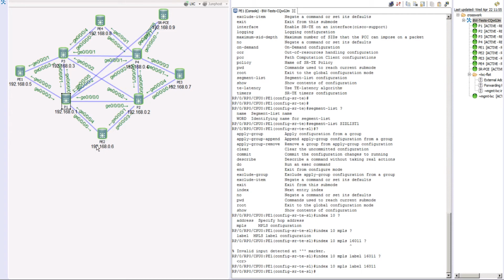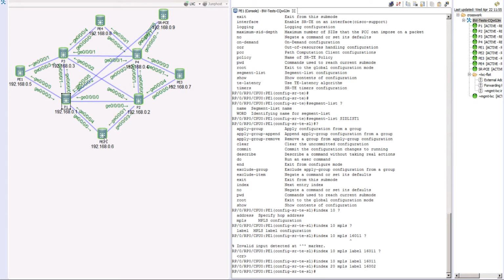So P2 has a label of 16,002. So in this case, we'll say, okay, hey, index number 20 will be an MPLS label of 16,002. Now, once you reach this router, from here, I want you to go to this P2. The P2 has a label of 16,012.